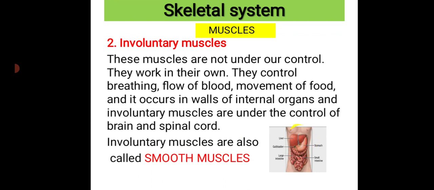Here you can find, right, all the organ systems are covered with this kind of muscles, and that's why this muscle is also called as a smooth muscles. So all our internal organs will be covered with this involuntary muscles, that is also known as smooth muscles.